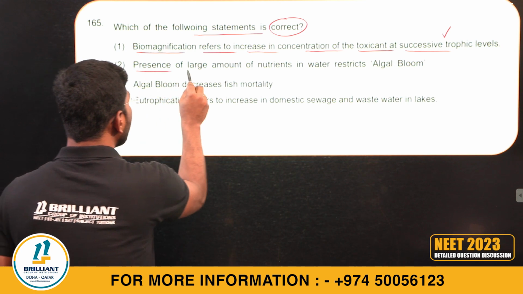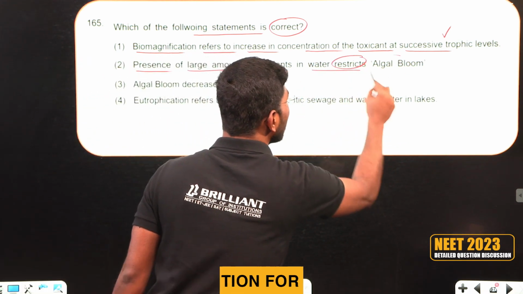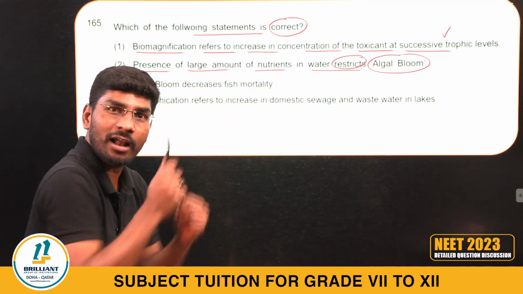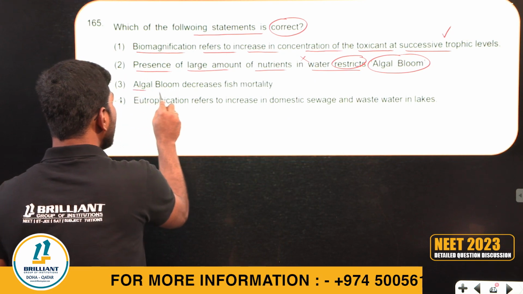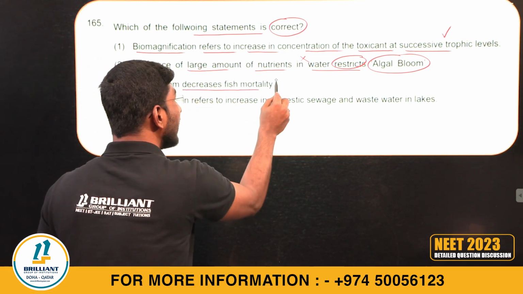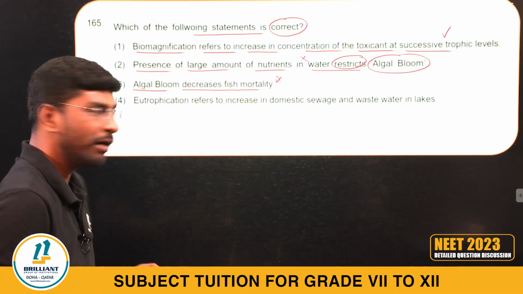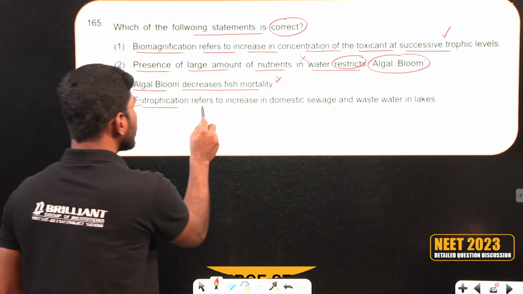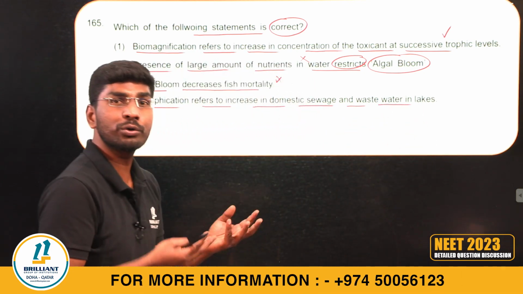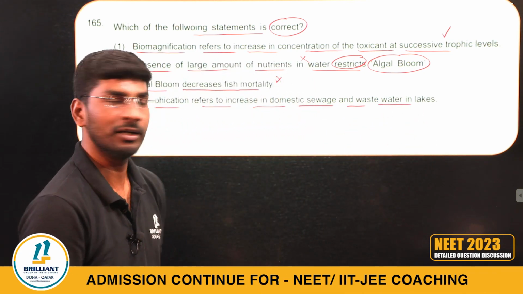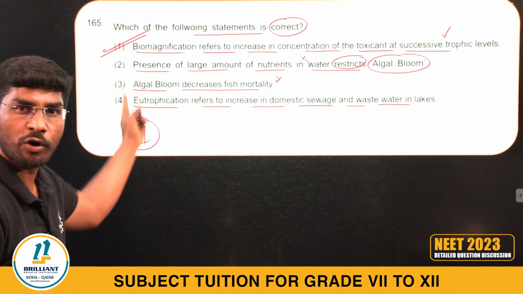Now, presence of a large amount of nutrients in water restricts algal bloom? Not restrict, it encourages algal bloom. So this statement is not correct. Algal bloom decreases fish mortality? No, it increases fish mortality. Statement wrong. Eutrophication refers to the increase in domestic sewage and wastewater in the lake; eutrophication is nothing but aging of the lake. So the right statement is option 1. 165, option 1.